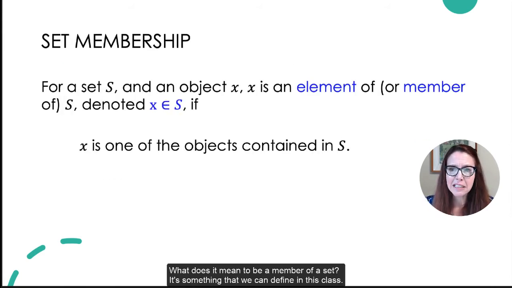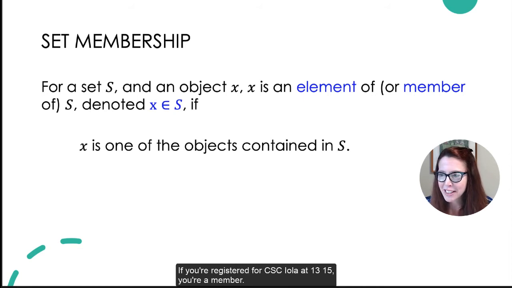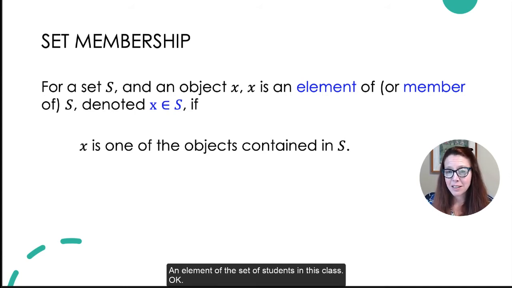What does it mean to be a member of a set? It's something that we can define in this class. If you're registered for CSCI 1315, you're a member, an element of the set of students in this class.